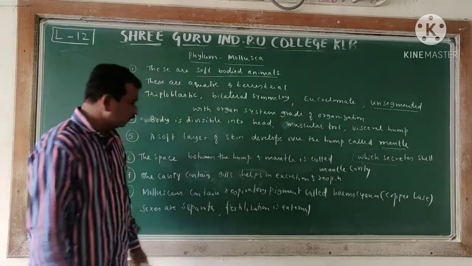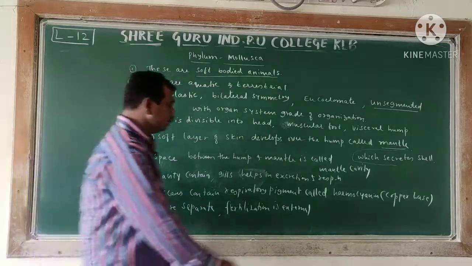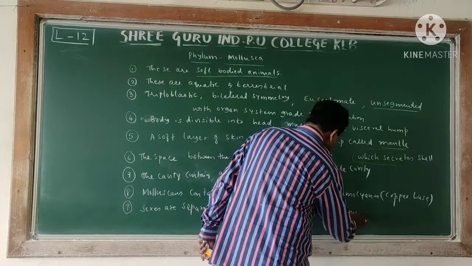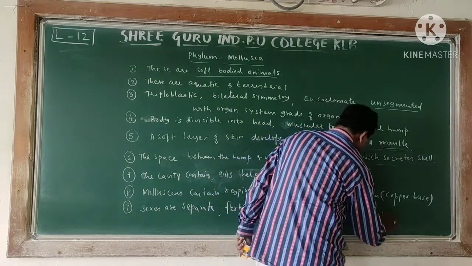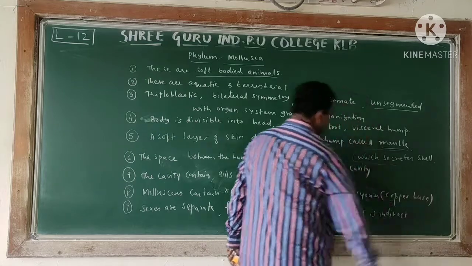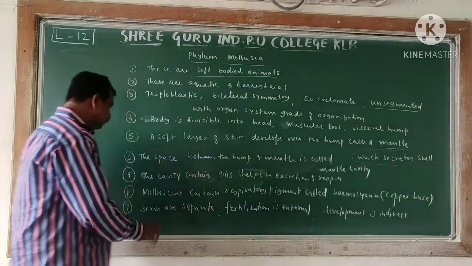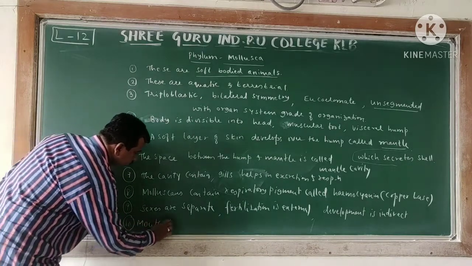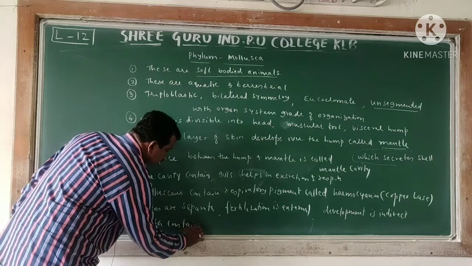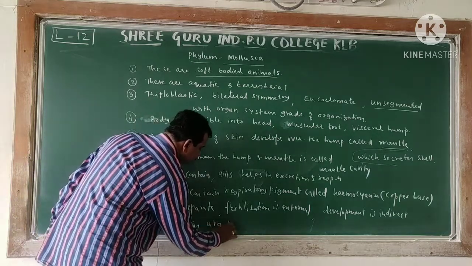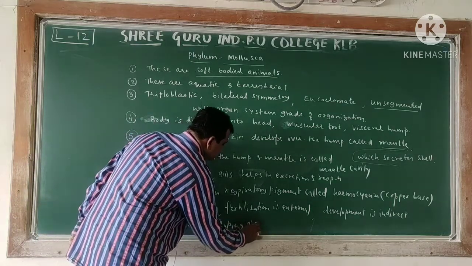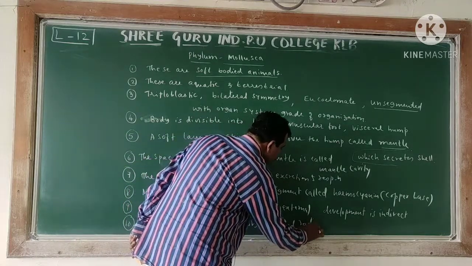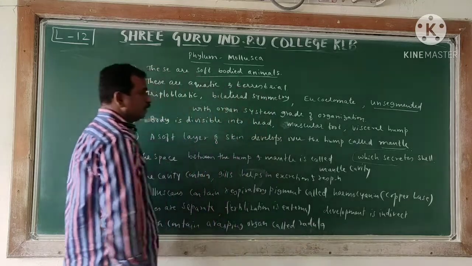Development is indirect. The last, 10th character: the mouth contains a rasping organ called radula.